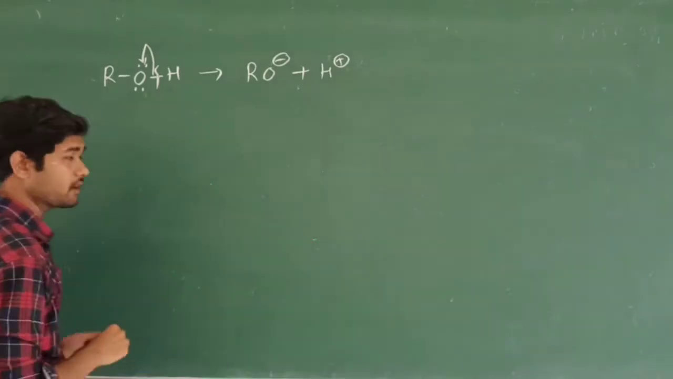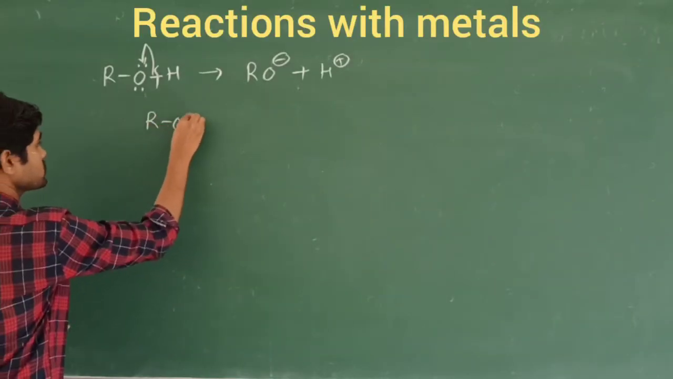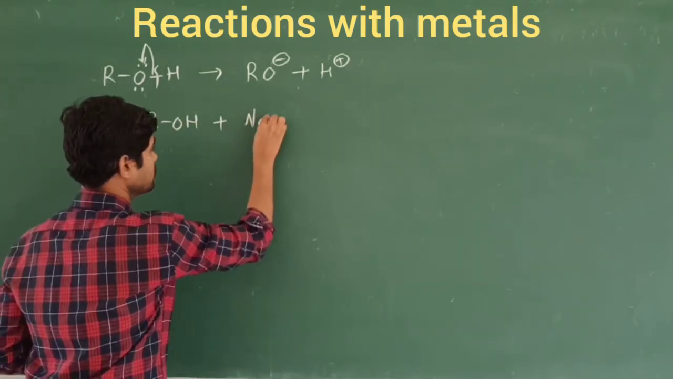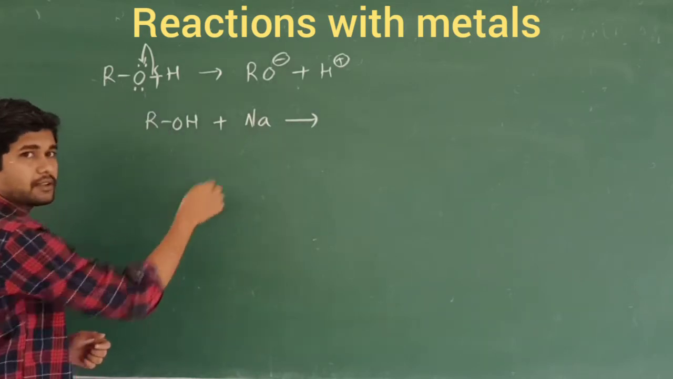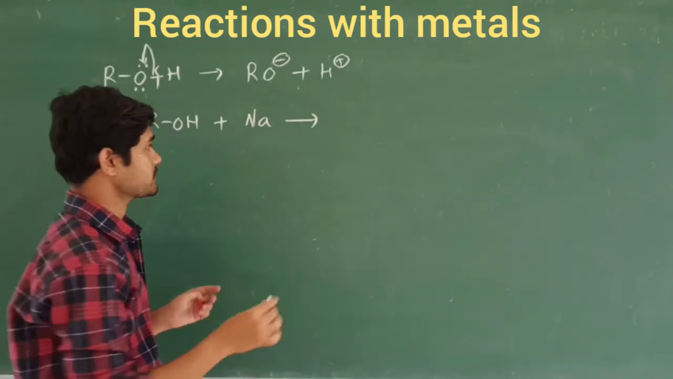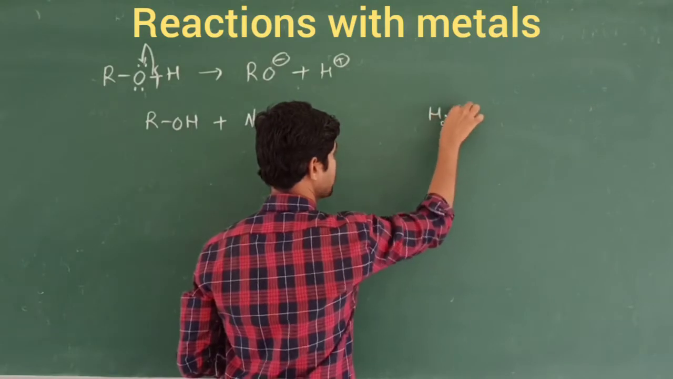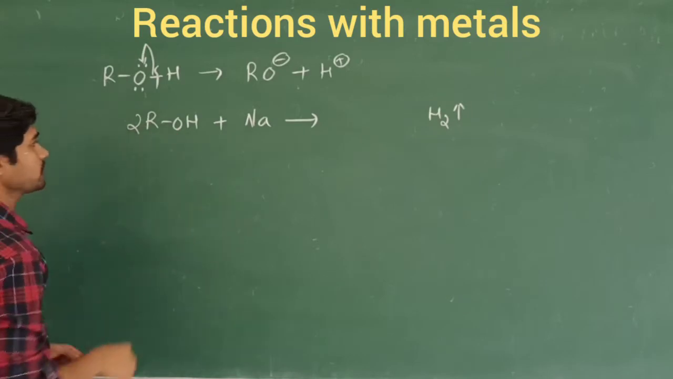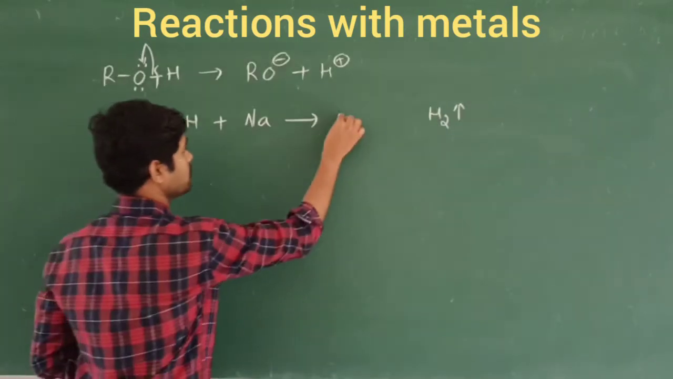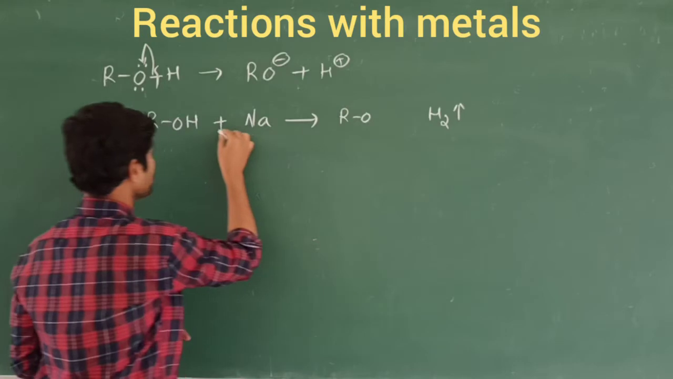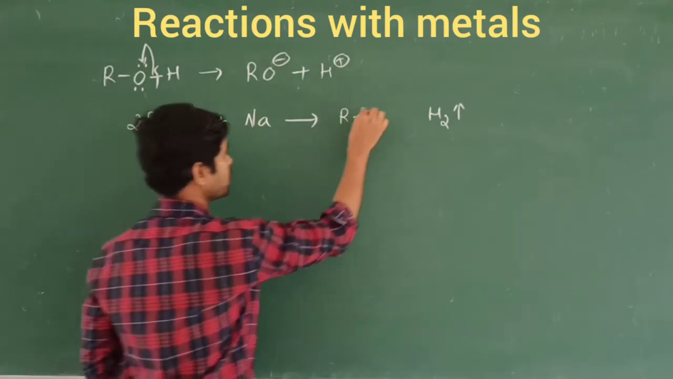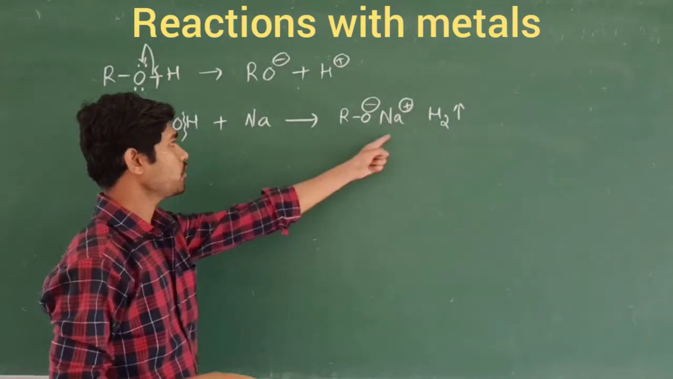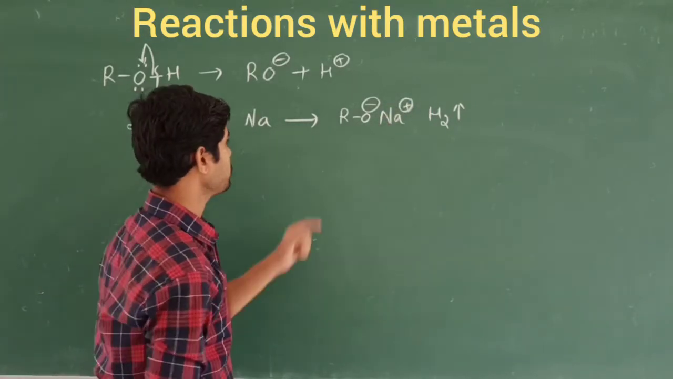First, I take a general example: ROH plus an alkali metal, sodium metal. Hydrogen gas will be eliminated, so to balance the reaction I will write 2 times this. What remains is RO, because the cleavage of this bond takes place, so it becomes RO minus Na plus. This is called sodium alkoxide.